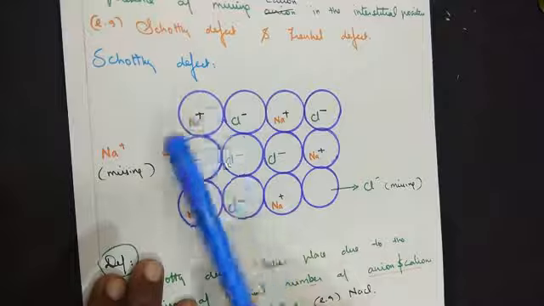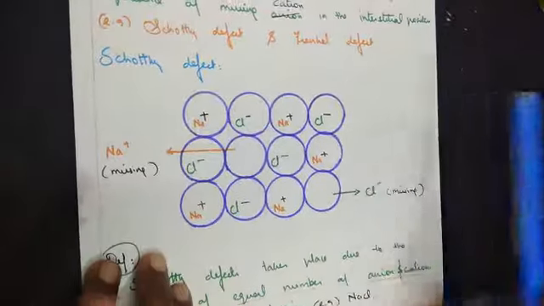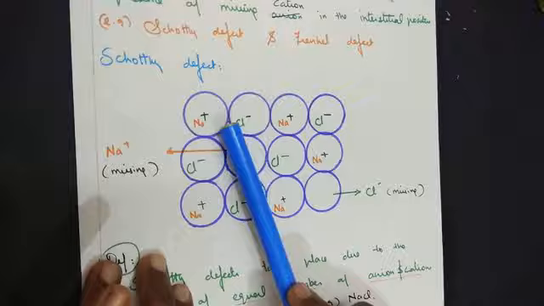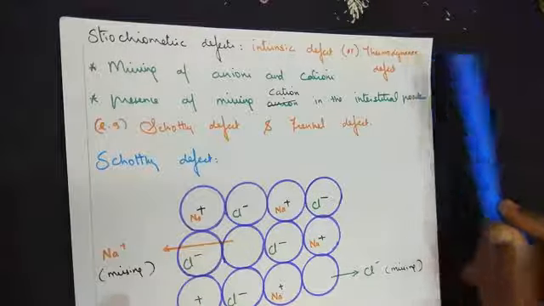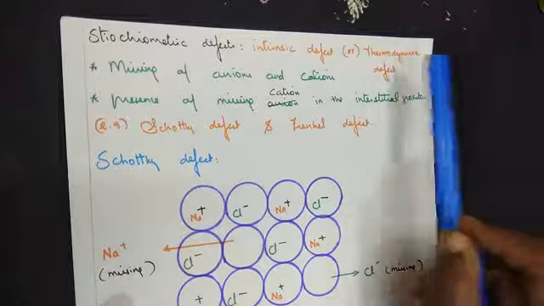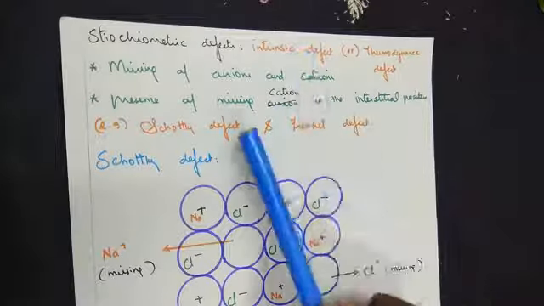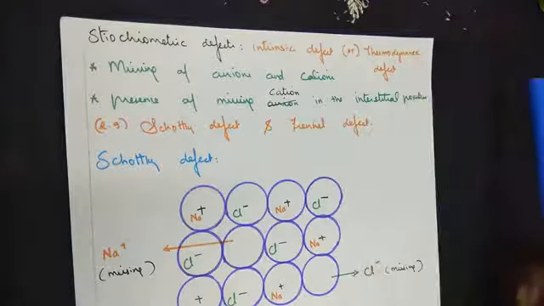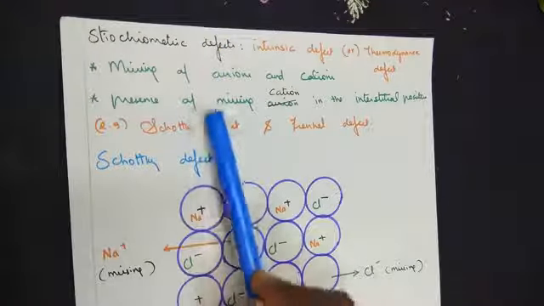Now in case of sodium chloride, Na plus and Cl minus make up a sodium chloride molecule. Sodium chloride definitely has an impact of thermal conditions. So that's the meaning of all stoichiometric defects being called an intrinsic defect or a thermodynamic defect. Stoichiometric defects have 2 points of explanation.